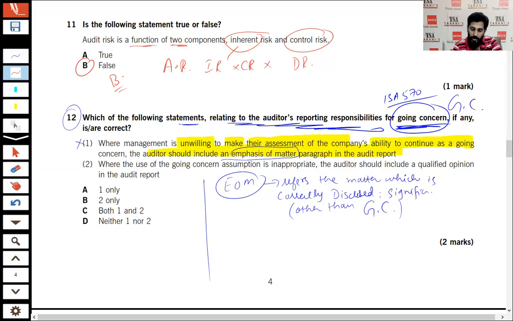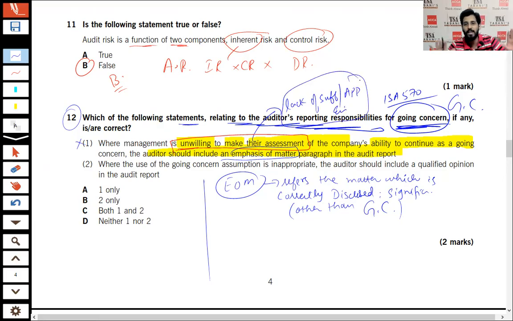But here, if the management is not willing to make their assessment, this is basically a lack of sufficient and appropriate evidence. If I am the management and I am not making the going concern assessment for you, that means you do not have the evidence. That is a lack of sufficient and appropriate evidence. If it is material, that means qualified. If it is pervasive, then it will be a disclaimer. So this is not correct. This is wrong.